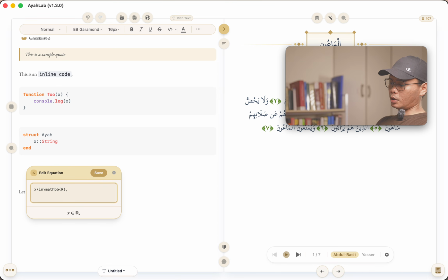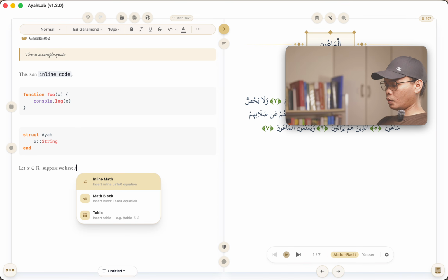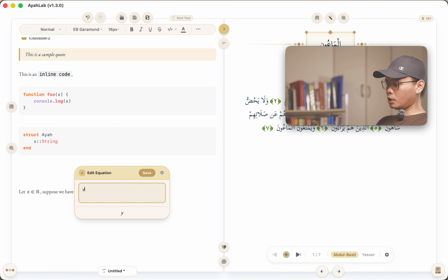And then there you go, right? And then suppose we have y over set \mathcal{D}, sorry about that, mathcal.